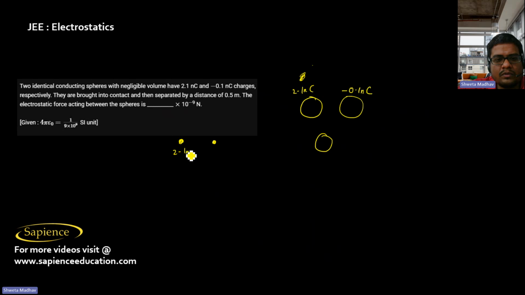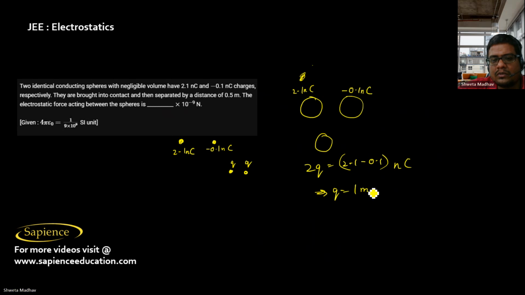One is having 2.1 nanocoulomb, one is having minus 0.1 nanocoulomb. So after they are brought in contact, they will carry the same charges Q and Q. So 2Q is equal to 2.1 minus 0.1 nanocoulomb, which means Q is equal to 1 nanocoulomb, since it is 2 by 2.